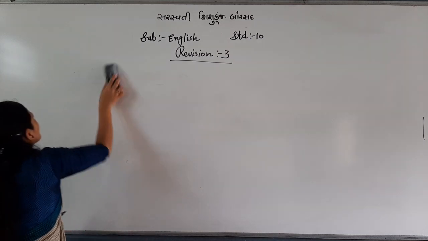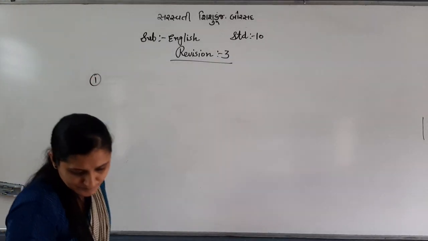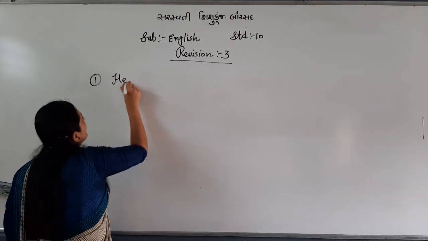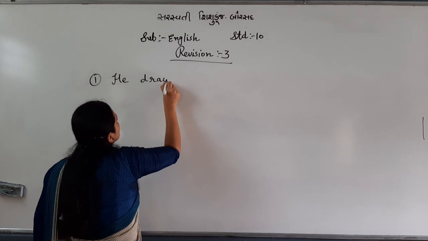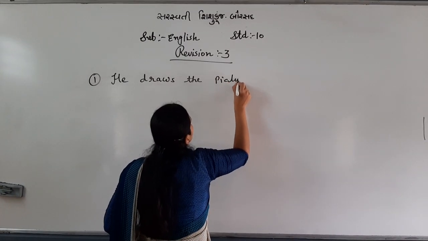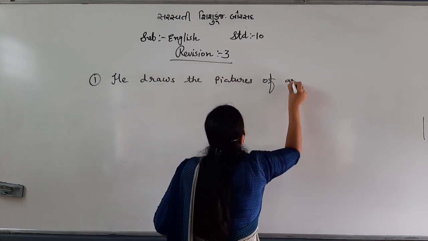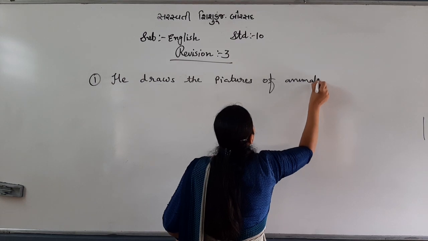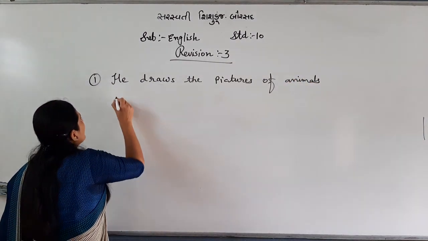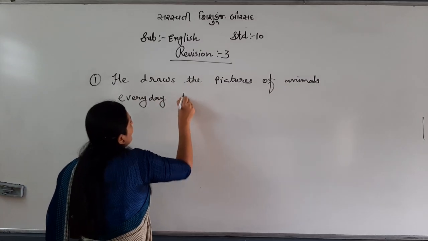So let's see the first example. He draws the pictures of animals every day to participate in the competition.